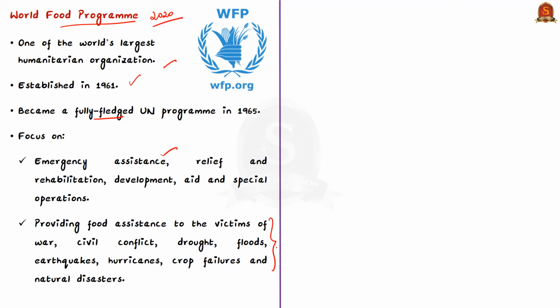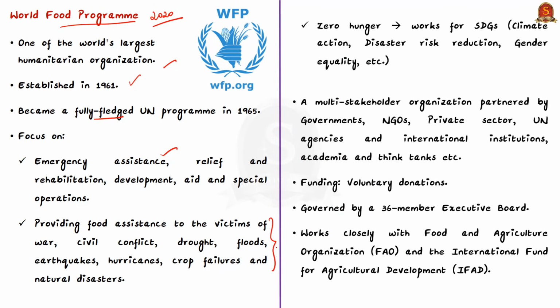One of its main agendas is zero hunger, and in seeking to end hunger and promoting wide partnerships to do so, the World Food Programme works across a spectrum of sustainable development goals. Its focus areas include climate action, disaster risk reduction, gender equality, nutrition, smallholder market support, social protection and safety nets, sustainable livelihoods, ecosystems, etc. See, this World Food Programme is a multi-stakeholder organization.